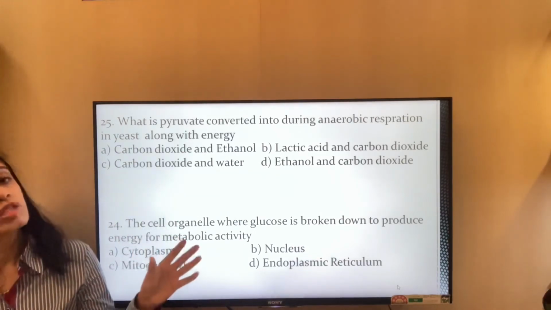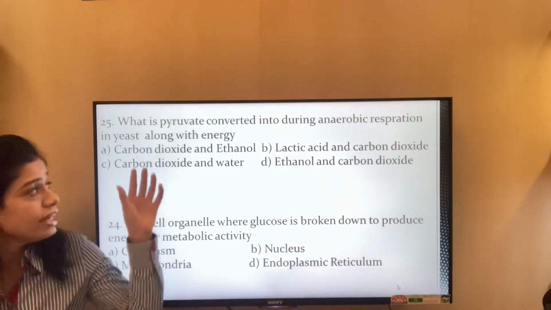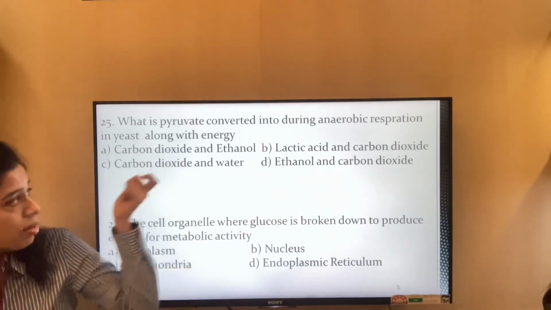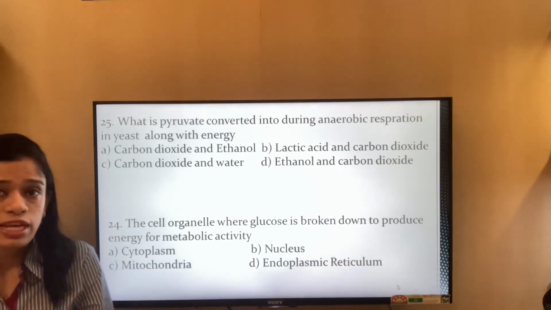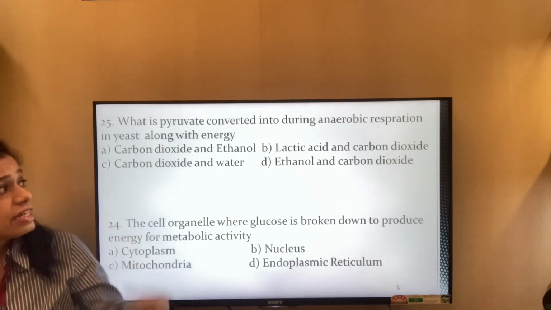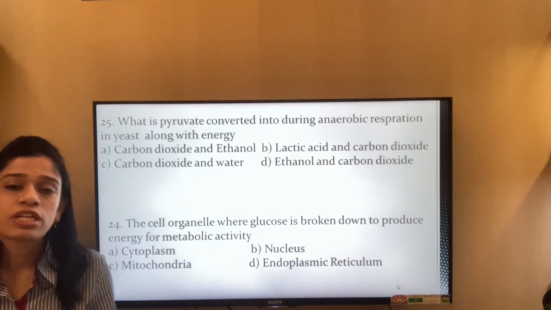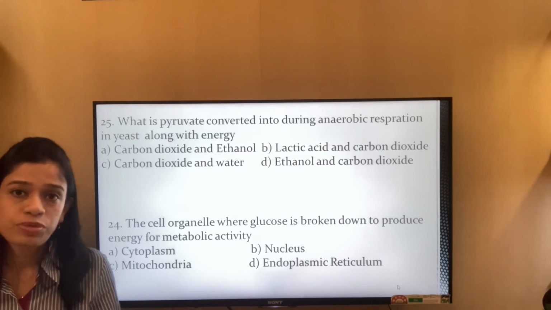But in anaerobic respiration, the amount of energy released is very less. So in yeast, what happens? Does it produce carbon dioxide and ethanol, lactic acid and carbon dioxide, or water, or ethanol and carbon dioxide? So the first option, that is carbon dioxide and ethanol, is the correct answer, because alcohol and CO2 are produced during anaerobic respiration in the yeast.